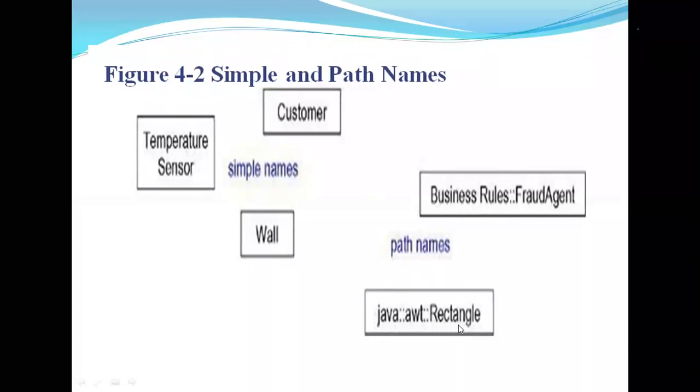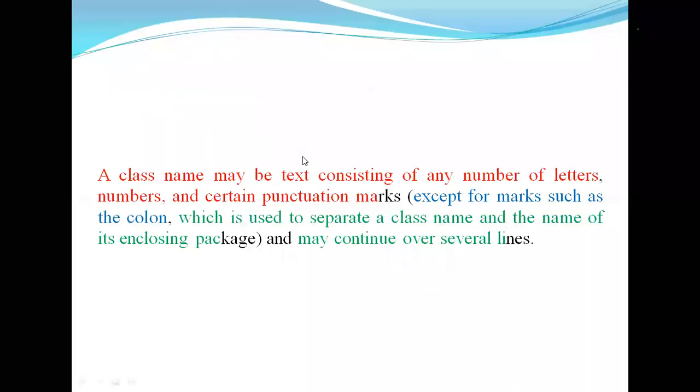The Rectangle is one class name. To represent the path of Rectangle, it is Java colons AWT, where Java is one package and AWT is one package. To represent the path name, the class name is prefixed by the package name. So the first one, the name, is represented in the first partition of the rectangle.